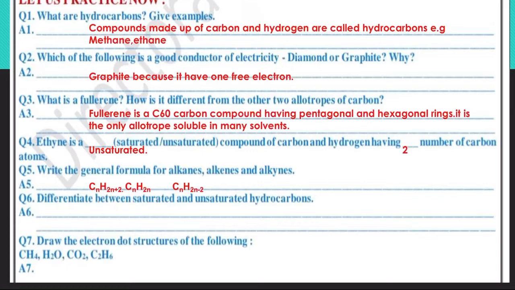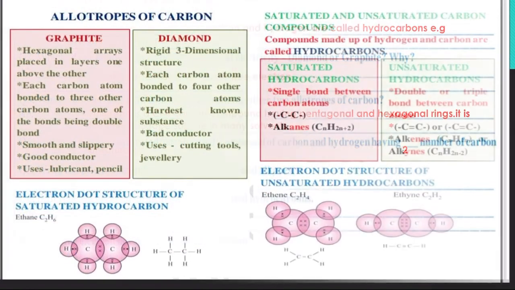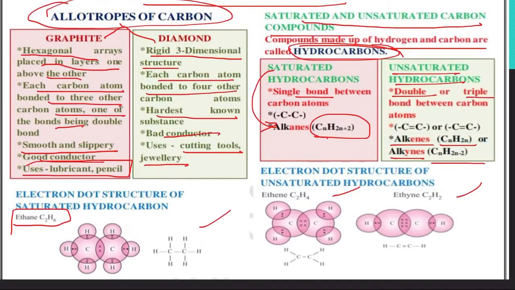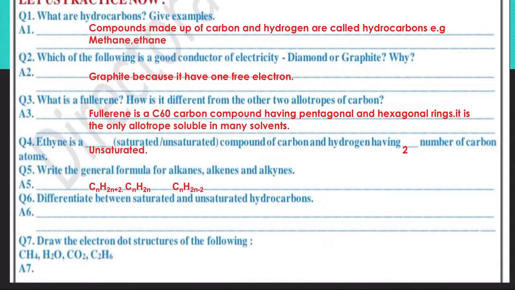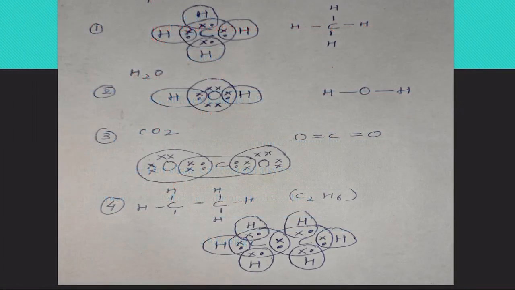Ethyne is an unsaturated compound of carbon and hydrogen having two carbon atoms. General formula you can write: alkane CnH2n+2, alkene CnH2n, and alkyne CnH2n-2. Differentiate between unsaturated and saturated: you can write from here, single bonding, and the example you can write. And for the electron dot structure, you can see these structures for methane, water, carbon dioxide